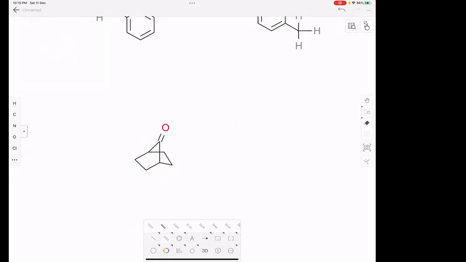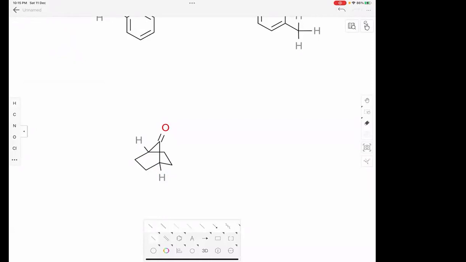Can you tell me if there are alpha hydrogens or not? There are. How many? Two, one here and one here. Even though we have alpha hydrogens here, this cannot show tautomerism. Can you guess why?